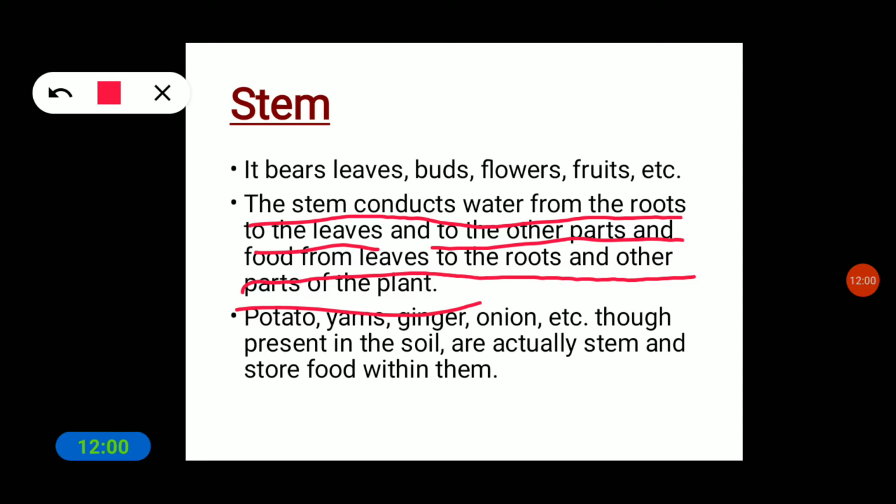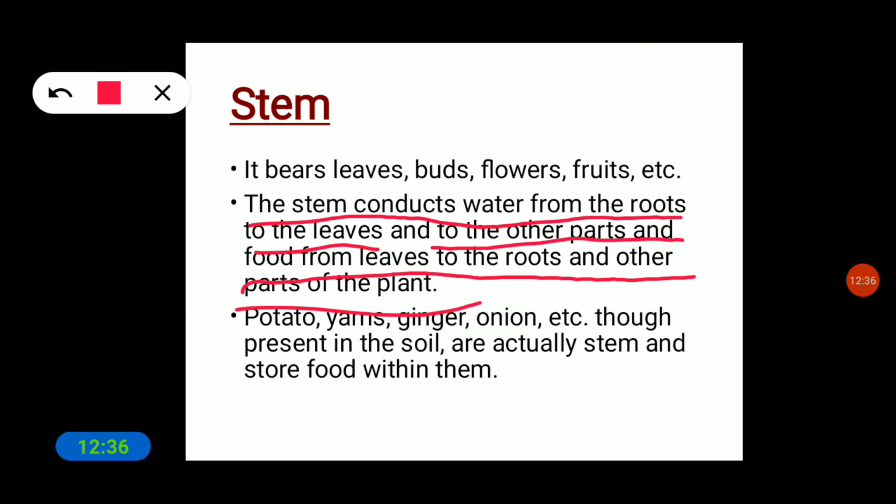Potato, yams, ginger, onion, etc., though present in the soil, are actually stems and store food within them.